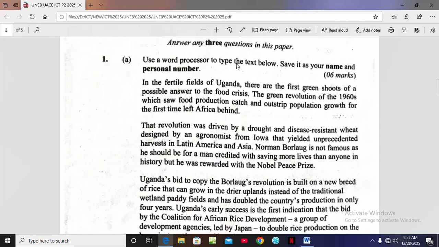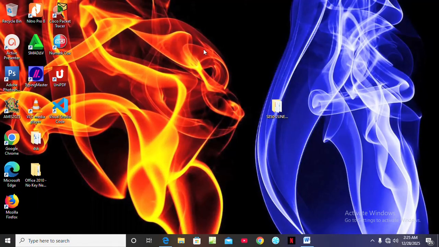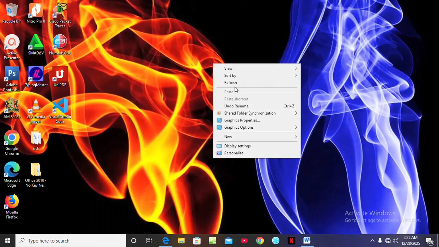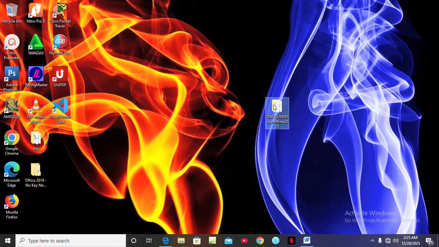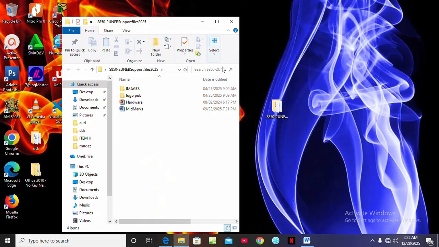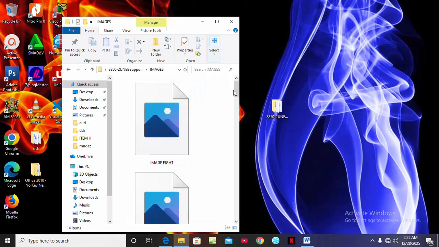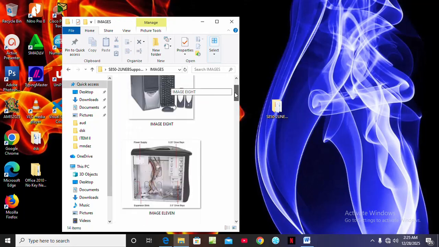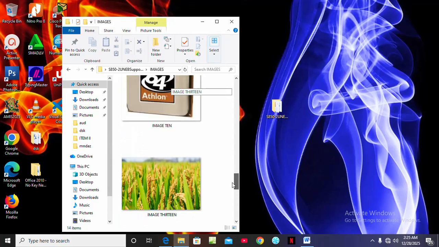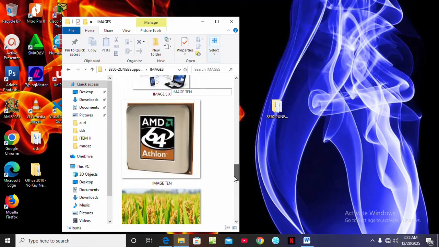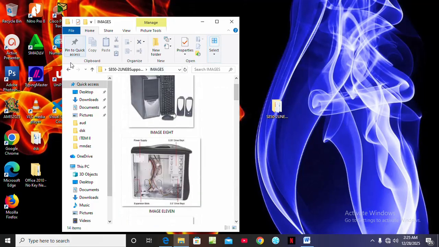Use the word processor to type the text below. Save it as your name and personal number. So the first thing we're going to do, we're going to come to our desktop and look at this support file which is provided with us, and you see how it looks. These are the images which we're going to use, which are provided in the support file, so we can always select any of our choice.